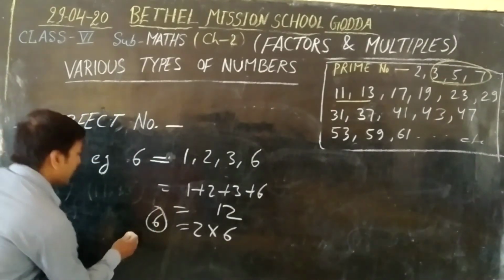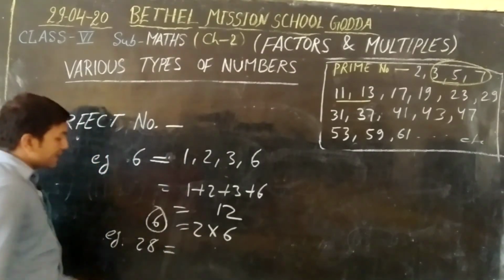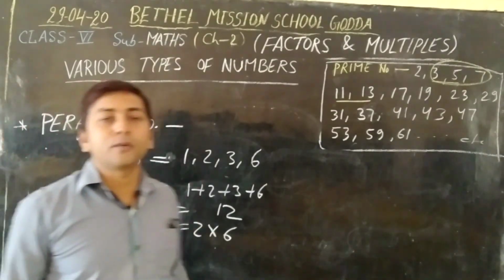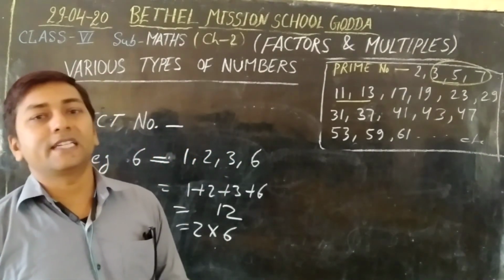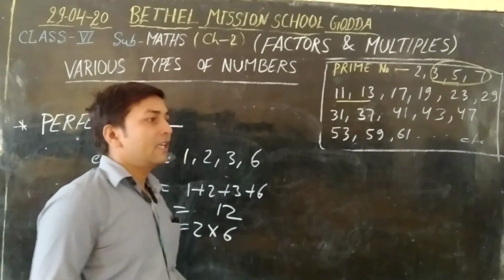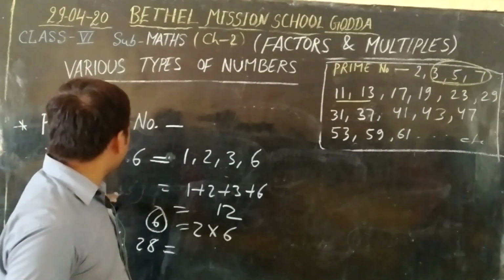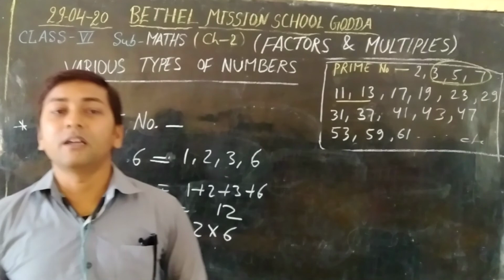Also, now you can find that example. Take the example 28. Now your work is to write down all the factors of 28 and add them. If that sum is 2 times that number, then you will know that it is a perfect number.